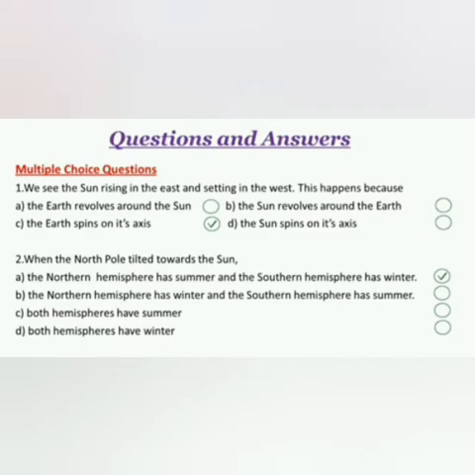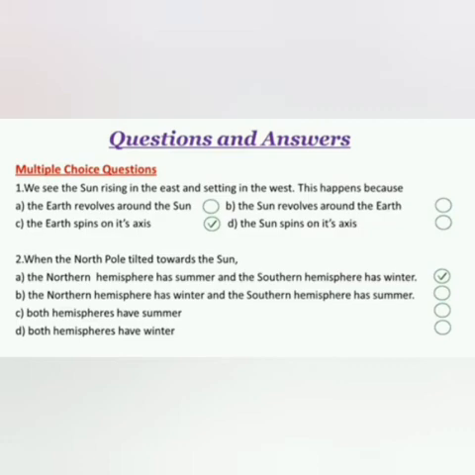C, the earth spins on its axis. D, the sun spins on its axis. And the answer is the earth spins on its axis. So we see the sun rising in the east and setting in the west because the earth spins on its axis.